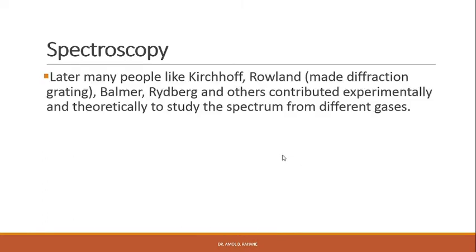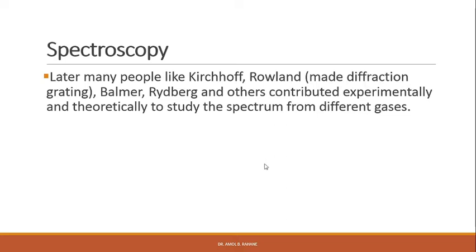Later, many people like Kirchhoff, Rowland, Balmer, Rydberg and others contributed experimentally and theoretically to the study of spectra from different gases, and the spectra coming from different stellar objects also, right? We know Kirchhoff's law not only in circuit theory, but Kirchhoff also has a law in spectroscopy.